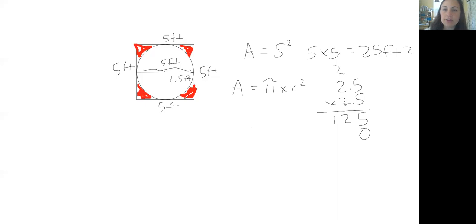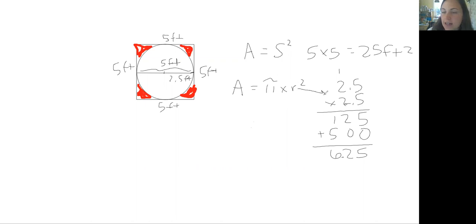Add in our 0. Erase what we borrowed. 2 times 5 is 10. 2 times 2 is 4, plus 1 more is 5. When we add those together, we get 625, but we need to move the decimal 2 places over, so we get 6.25. So that is our radius squared.